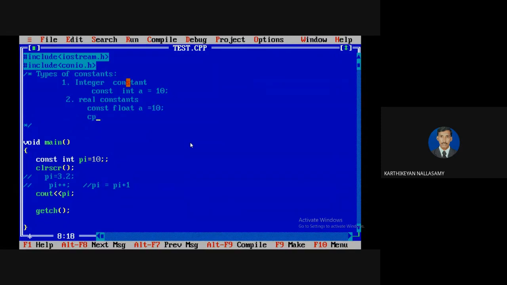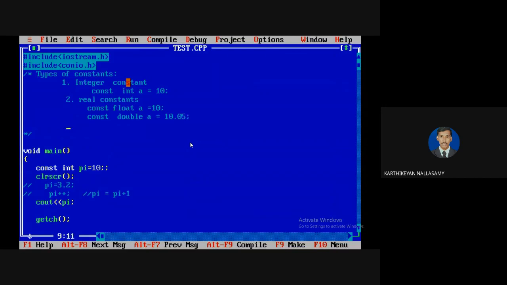And for a double, const is a keyword, and you have to define double, and then some variable name equal to some value. This is called a real constant. But we had already discussed float constants. We'll discuss some examples in the previous execution.